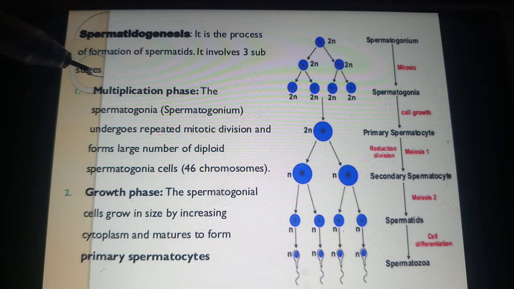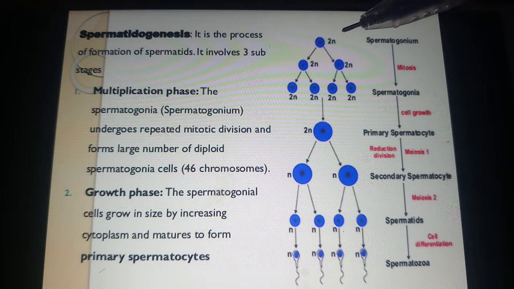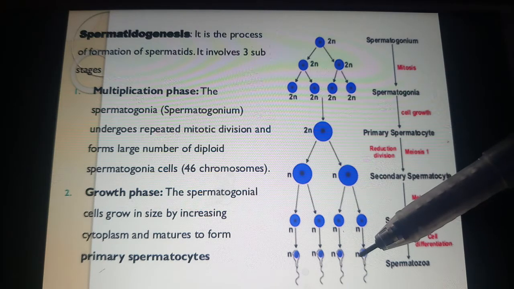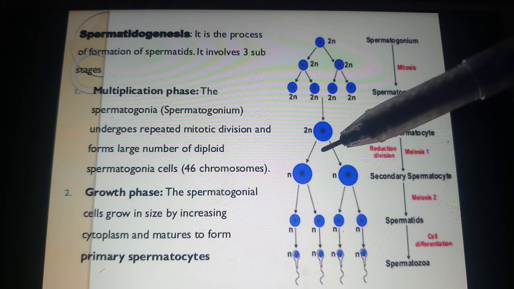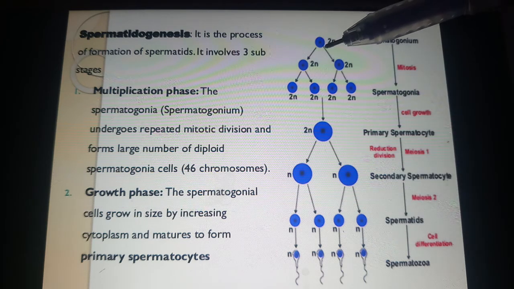Multiplication phase. What happens here in the multiplication phase? As you know, the seminiferous tubule is lined by a germinal epithelium and it has two different types of cells. One is the spermatogonial cell, the other one is the Sertoli cells. The spermatogonial cells are diploid cells. See here, 2n means we have a complete set of chromosomes. As we have 46 chromosomes, we are diploid. Haploid means 23. The diploid cell has to undergo a series of changes to differentiate into haploid gametes.